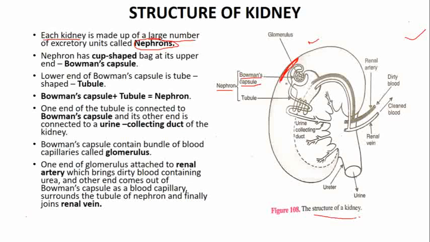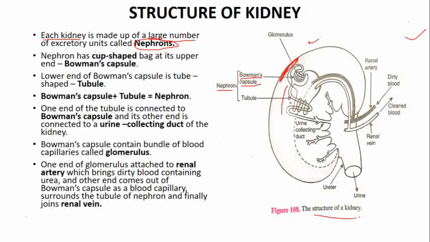And the lower end of Bowman's capsule is a tube-shaped structure that is known as tubule. You can see this lower end is completely tube shaped, starting from here. So this is known as tubule.